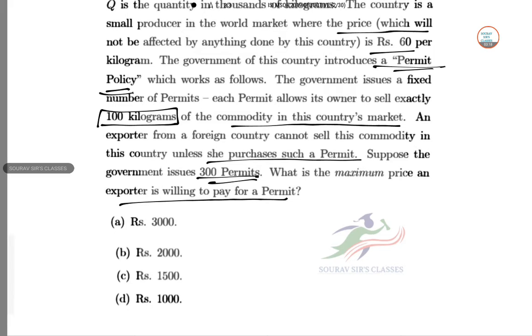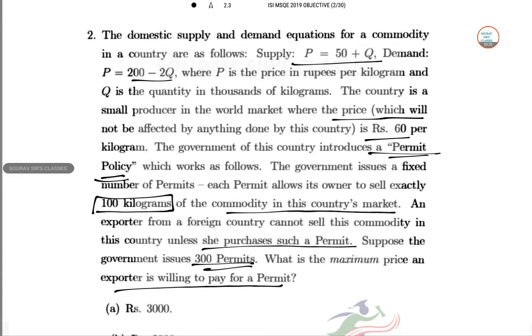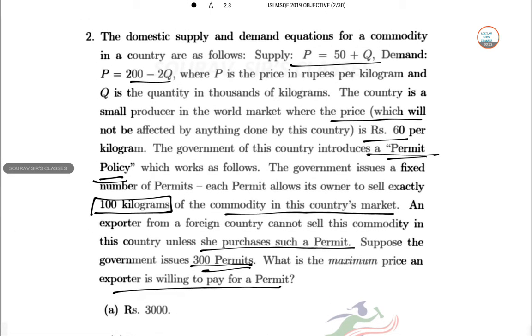So initially, supply is P equal to 50 plus Q, and demand is given over here, so we just solve it. 50 plus Q equal to 200 minus 2Q, so Q equal to 50, putting that, P equal to 100.